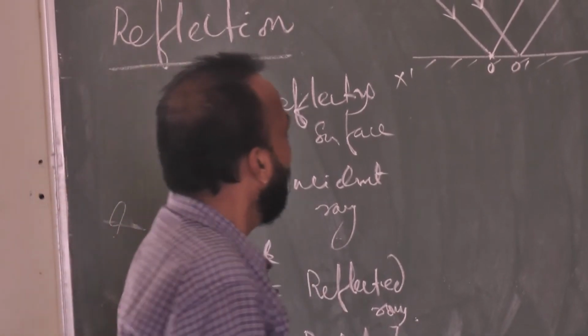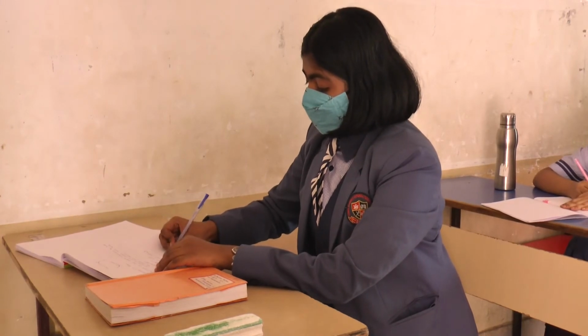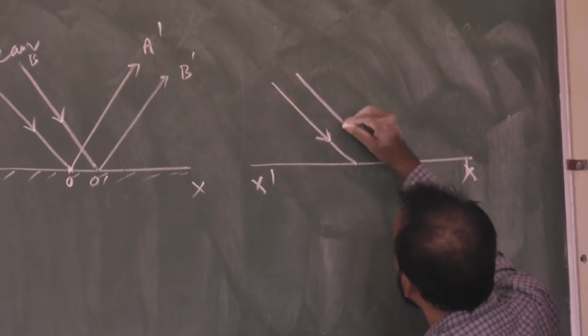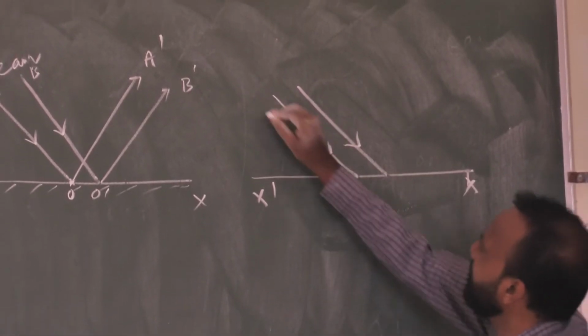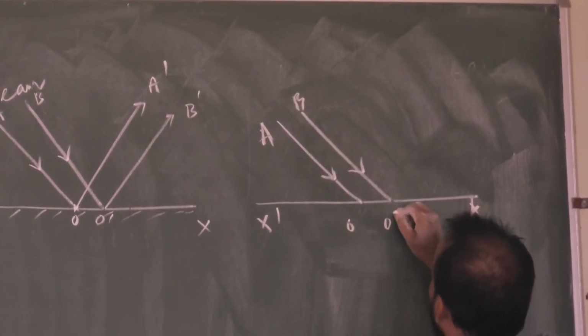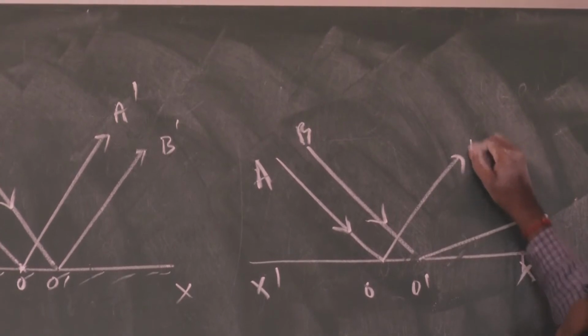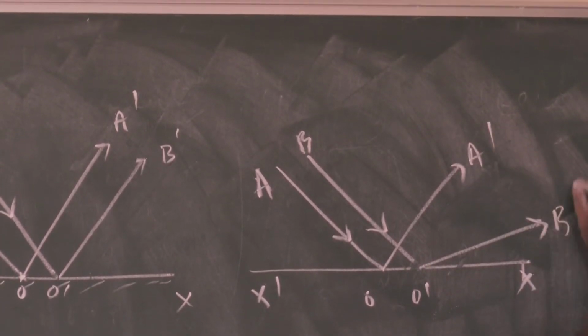Clear? Now what happened? Some other surface is there. Suppose this surface XX dash, another pattern I am talking about. The rays are coming. This is AO, the same thing I am doing, and this is BO dash, and these get reflected back. This is OA dash and O dash B dash.